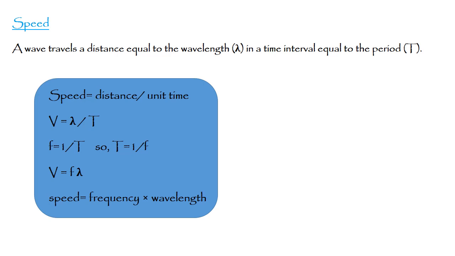V equals lambda divided by period, that means T. But F is already 1 divided by T. So when we substitute this here, finally we get V equals F lambda. So you have to practice some calculations using these formulas.